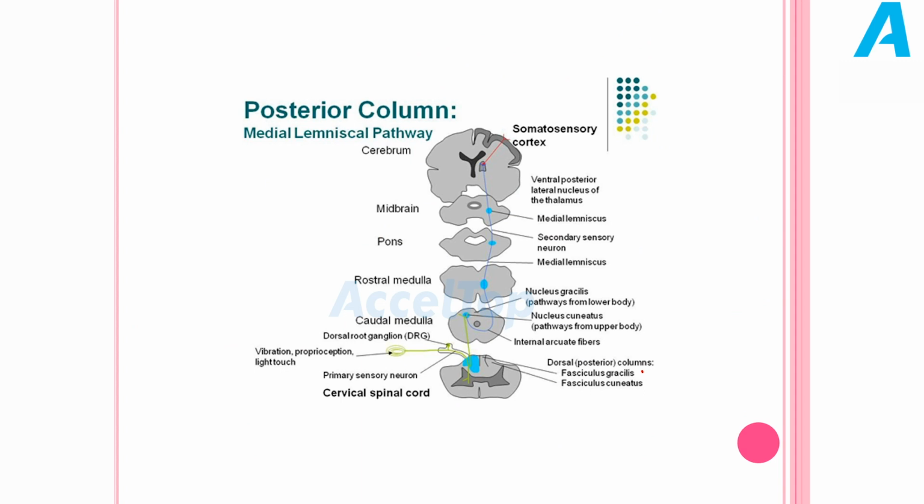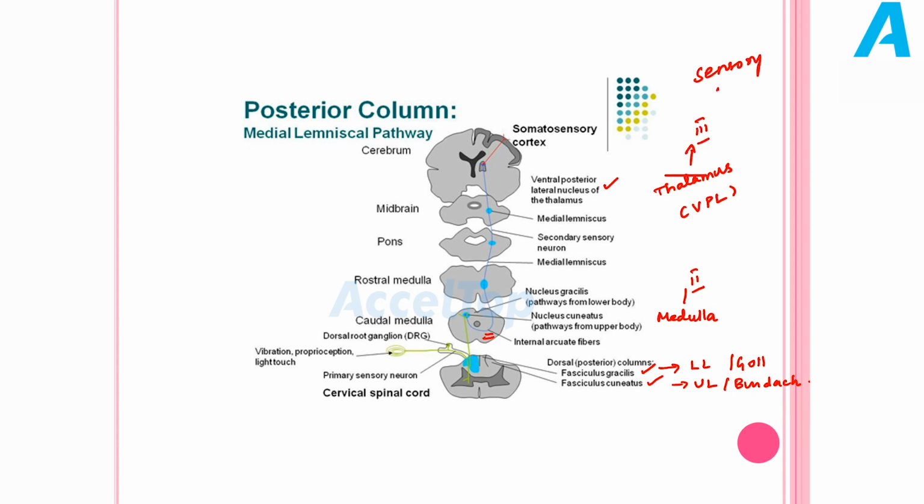A little bit of revision of the dorsal column. I have already told, it is also called fasciculus gracilis and fasciculus cuneatus. Gracilis is from the lower limb, cuneatus is from the upper limb, also called tract of Gall and tract of Burdach. The crossing over takes place at the level of the medulla. From there we have our second order neuron, which reaches our thalamus. What is the name of the nucleus we have to remember? It's VPL, the ventro-posterolateral nucleus of the thalamus. From there we have our third order neuron which reaches our sensory cortex. So this is the pathway of our posterior or dorsal column.